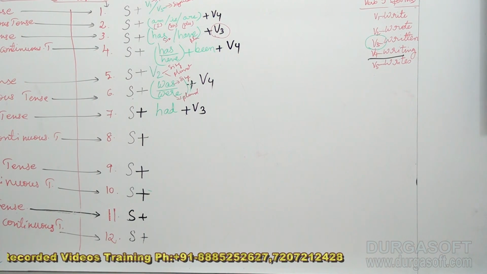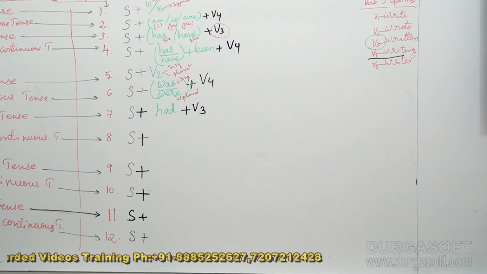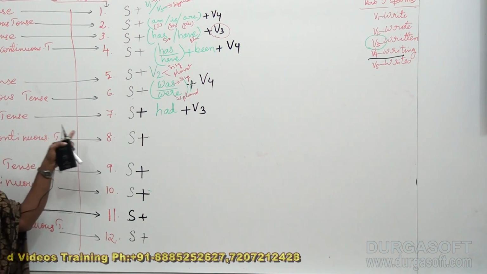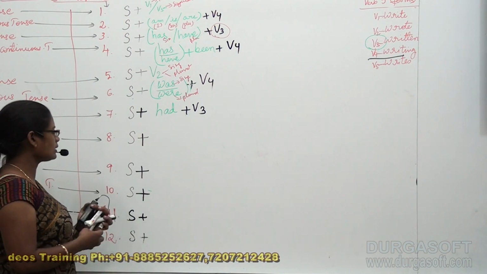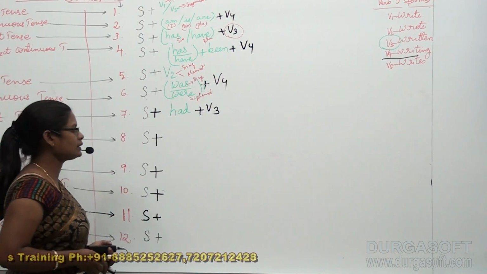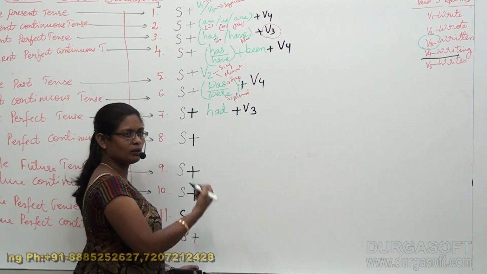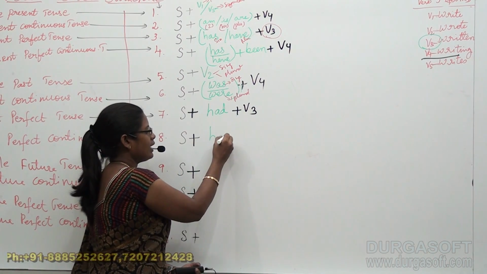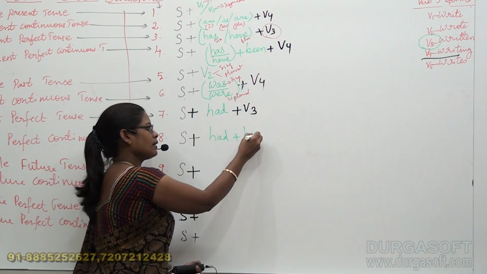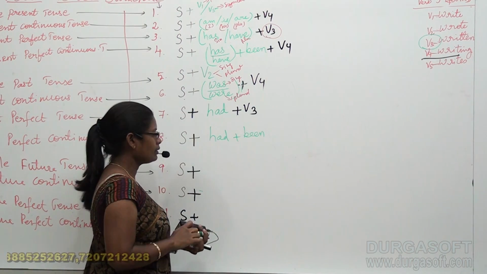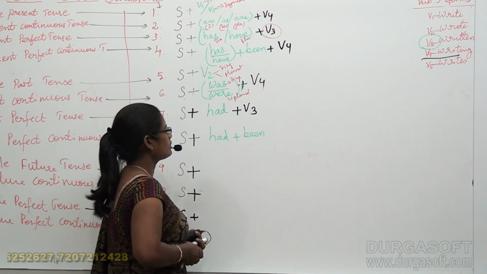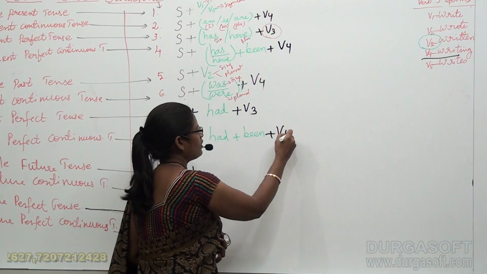The structure for past perfect continuous tense is subject plus had, bring the had down as it is, plus been plus V4.